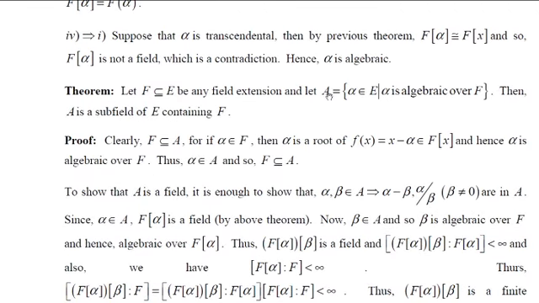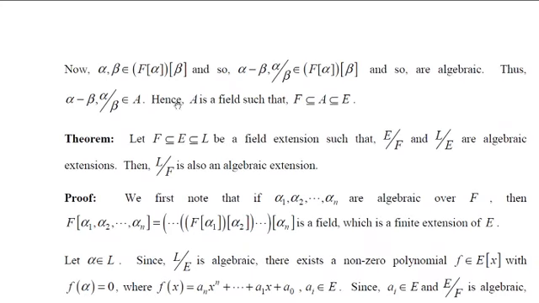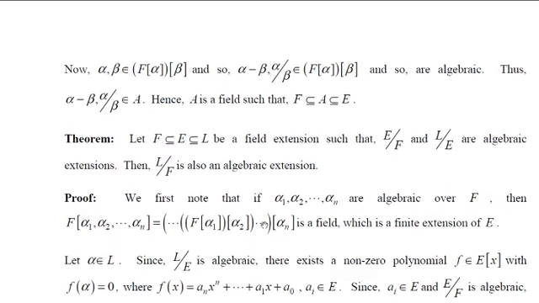And we know that our set A contains all the algebraic elements over F. Therefore, A contains alpha plus beta, alpha minus beta and alpha times beta. And this proves that A is a field. In fact, A is a subfield of E, where every element of A comes from E. Therefore, A is a subset of E, and F is contained in A. Therefore, A is a subfield of E containing F. And this completes the proof.